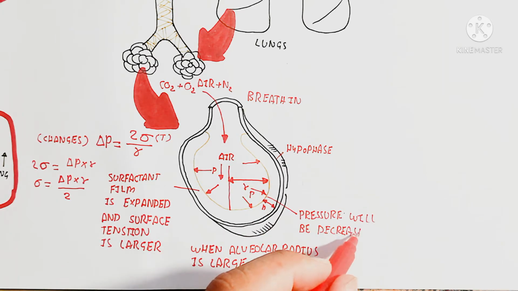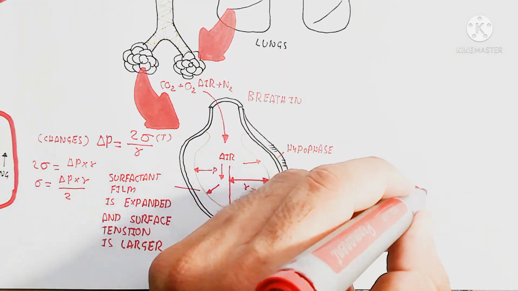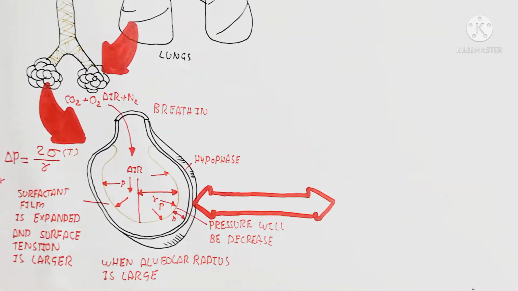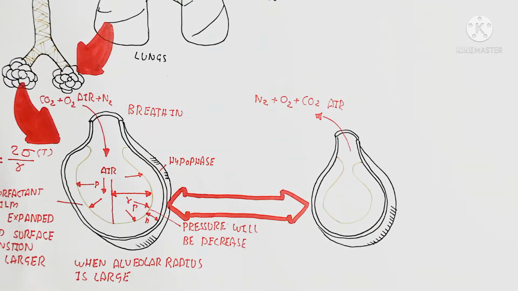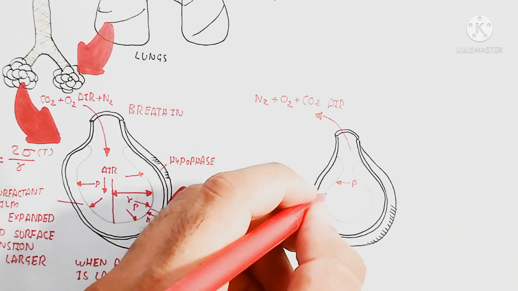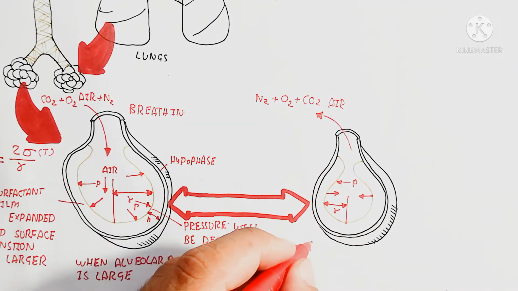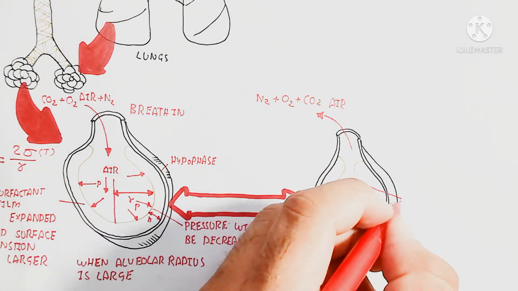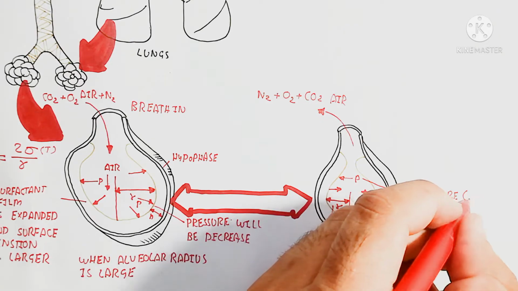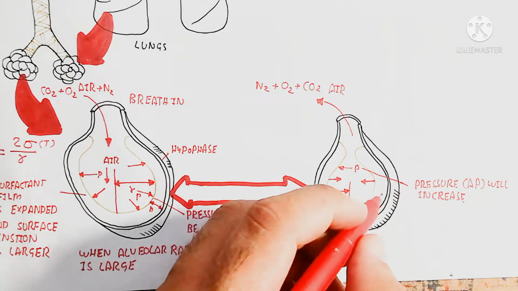While here the surfactant film is expanded and the surface will be increased, so it is larger, and the pressure will be decreased. So the air will move from higher pressure to lower pressure inside, while here the surfactant, when pressure will be decreased, it means the pressure will be increased inside.